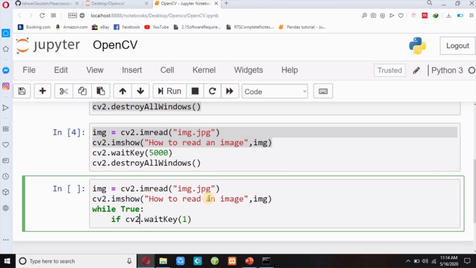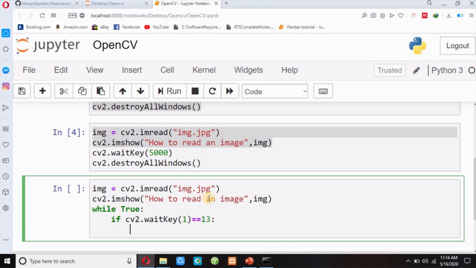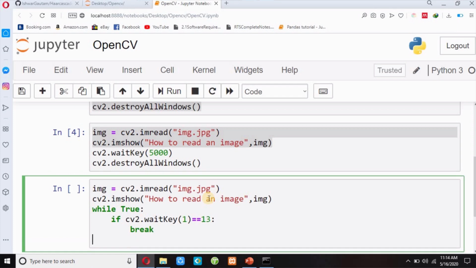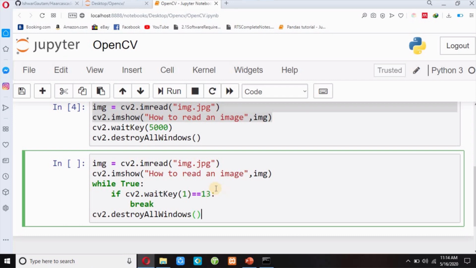If cv2.waitKey(1) equals 13, then I will write break, and then cv2.destroyAllWindows. Guys, 13 is the ASCII value of the Enter key. So if I press Enter on the keyboard, only then it will destroy my window.